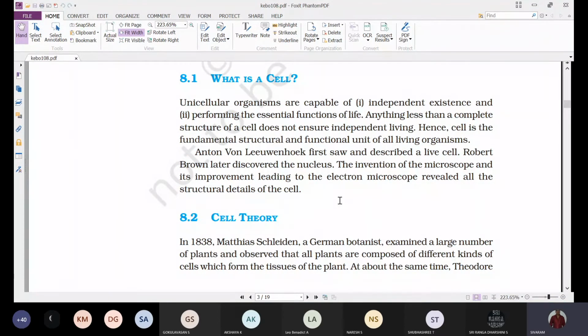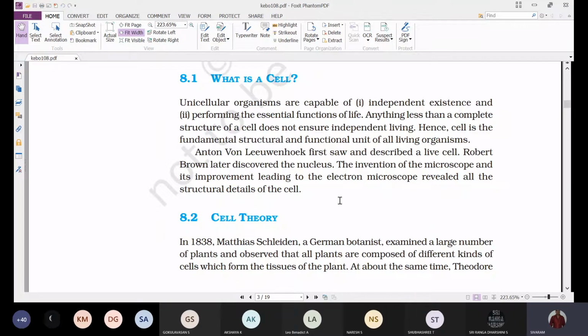Unicellular organisms are capable of independent existence. That means when you observe a unicellular organism, a single cell can survive and live individually. For example, human is a multicellular organism. If we take one cell out of our body, is that cell able to survive?